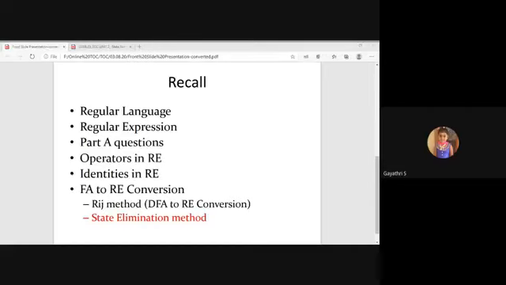Both regular expression and finite automata can be used to represent regular language, which comes under Type 3 language. There are four types of languages in automata theory, starting from 0, 1, 2, 3. Type 3 is finite automata, regular language. Both are notations of regular language.